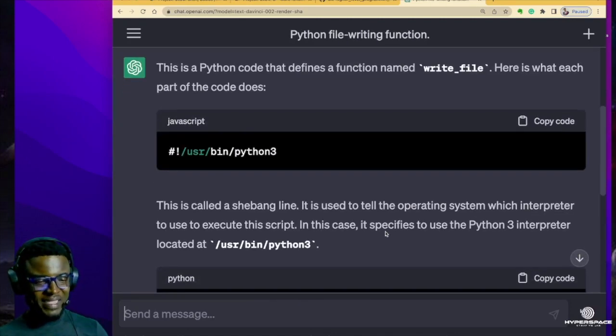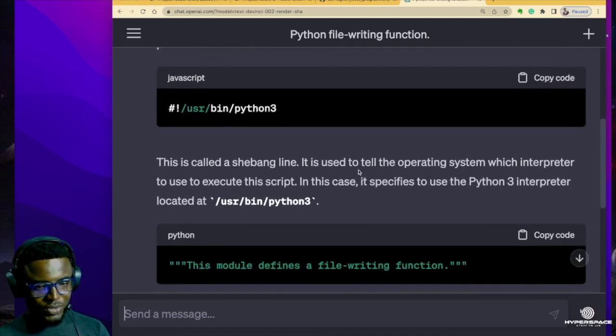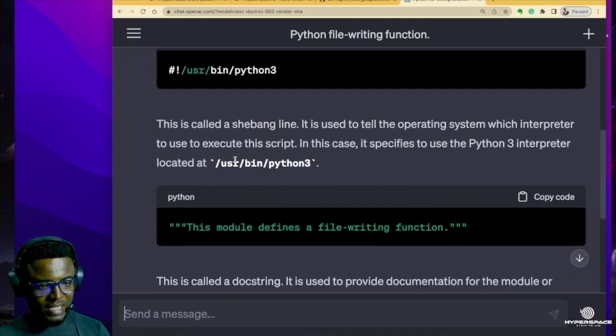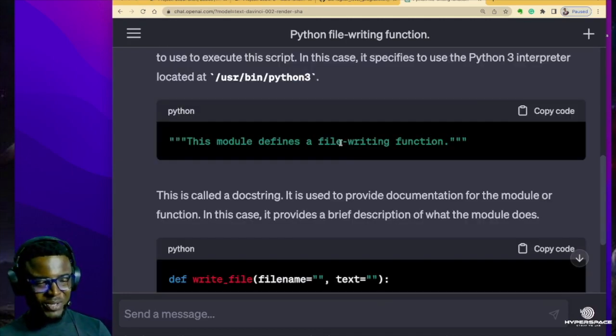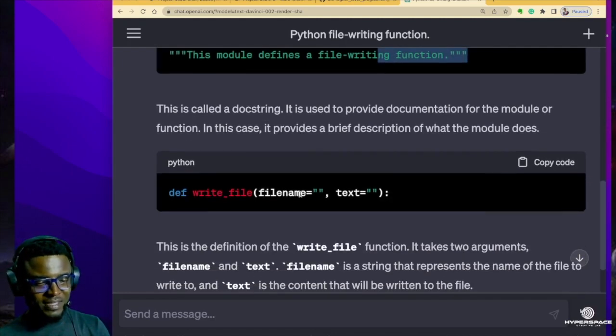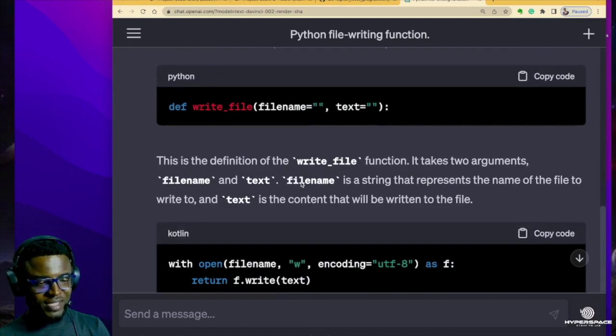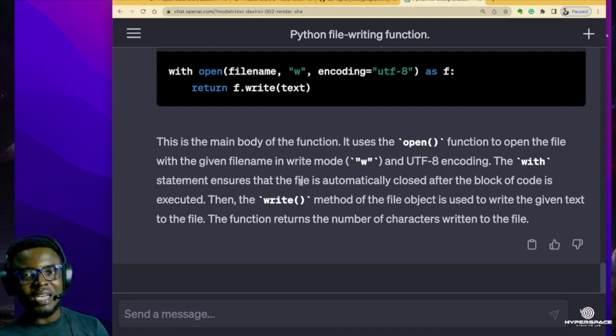Awesome. Now watch this. ChatGPT now takes the code line by line and begins to explain it. So it takes the first line, which is this, and it says that this is called a shebang line. It is used to tell the operating system which interpreter to use to execute this script. This time around, we are using Python 3. Now you see, it even explains the docstring. Now the docstring is what you use as a form of documentation when creating functions. Then there's a lot more. Then as you can see, it takes the code line by line and tells you what every piece of the code does. This is a very effective tool you can use in your learning journey to understand any block of code you come across.